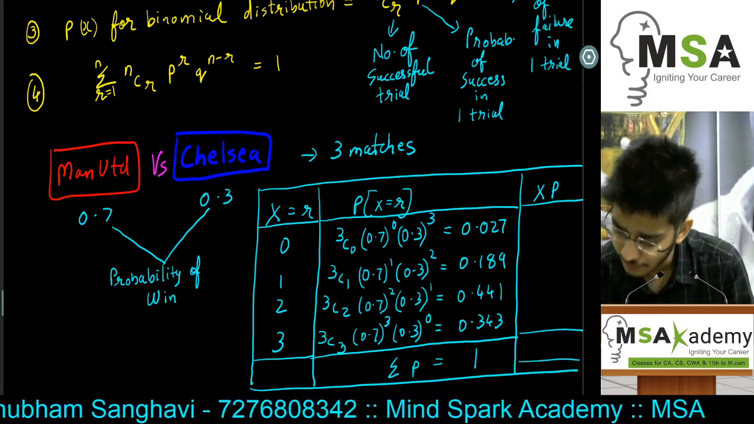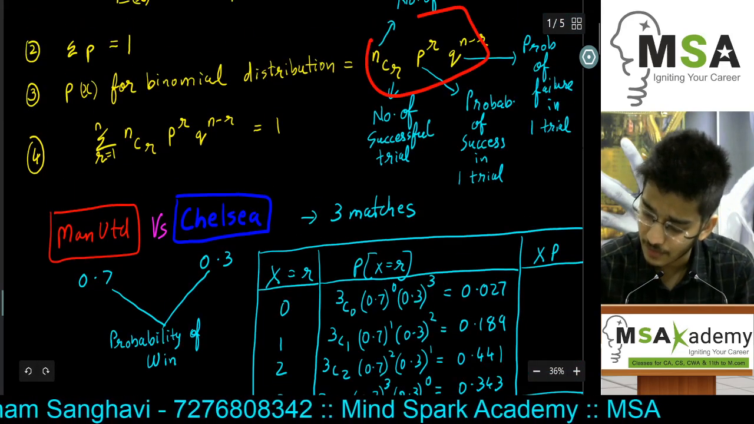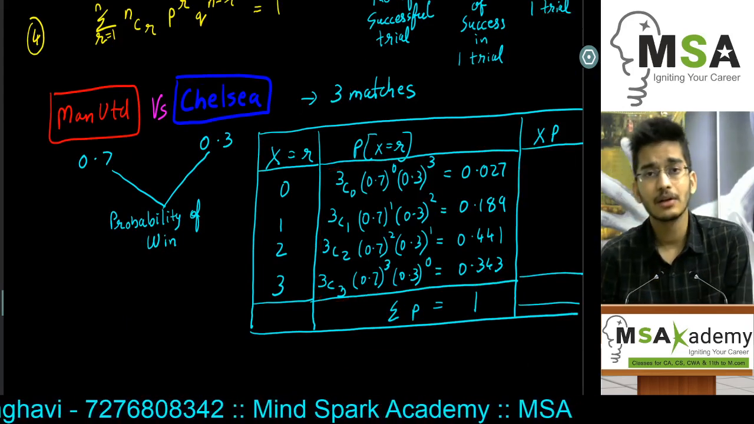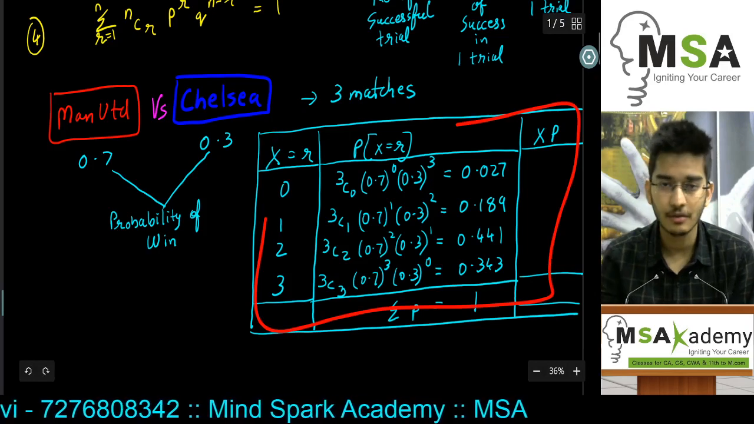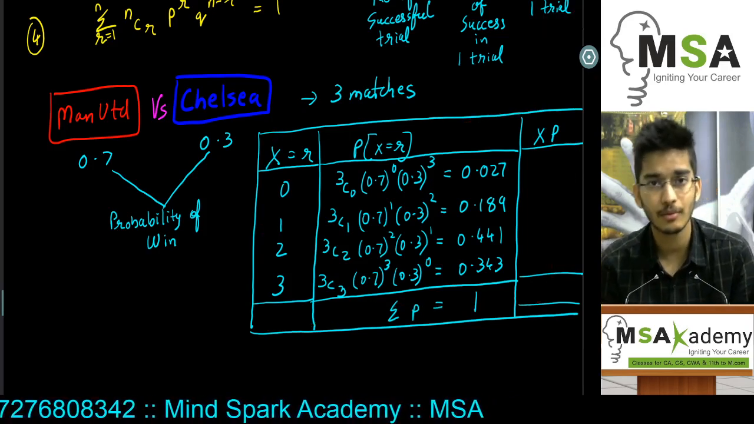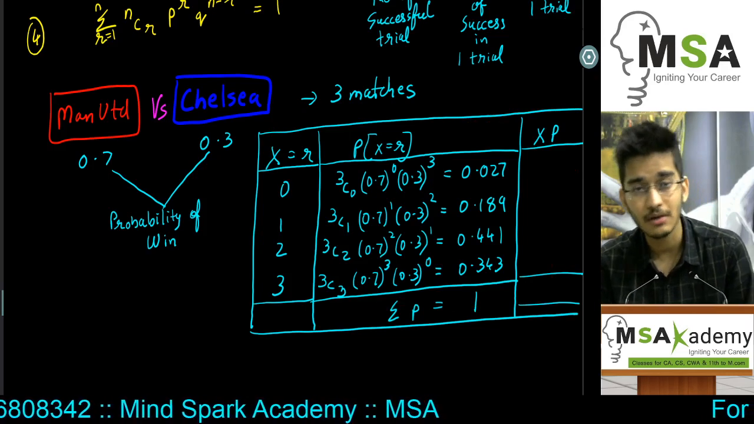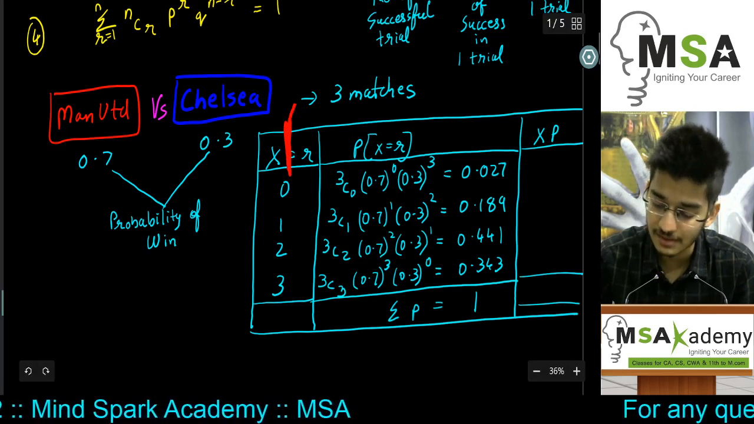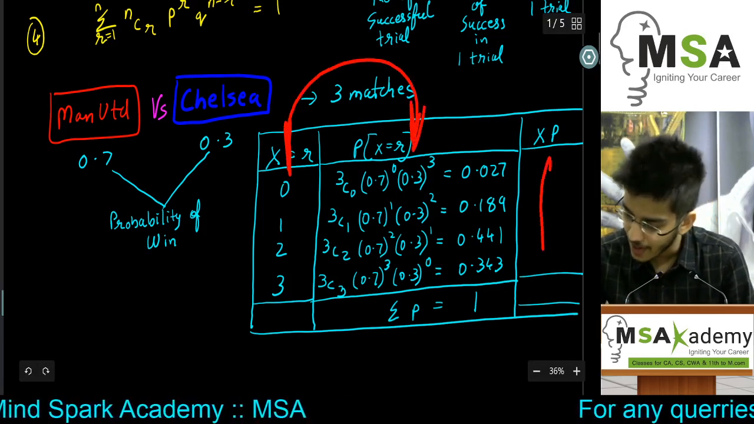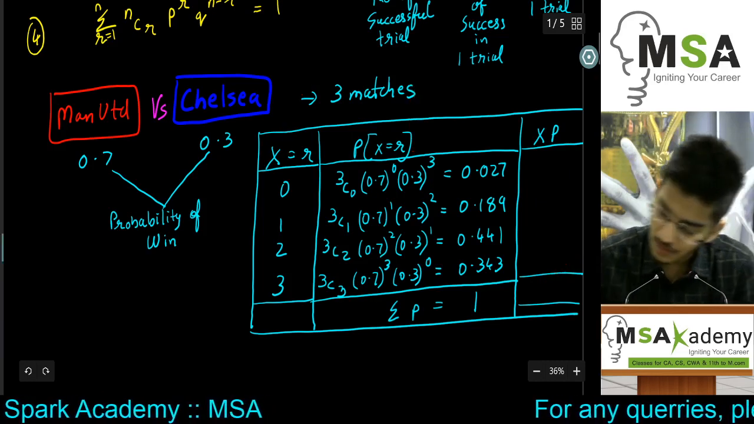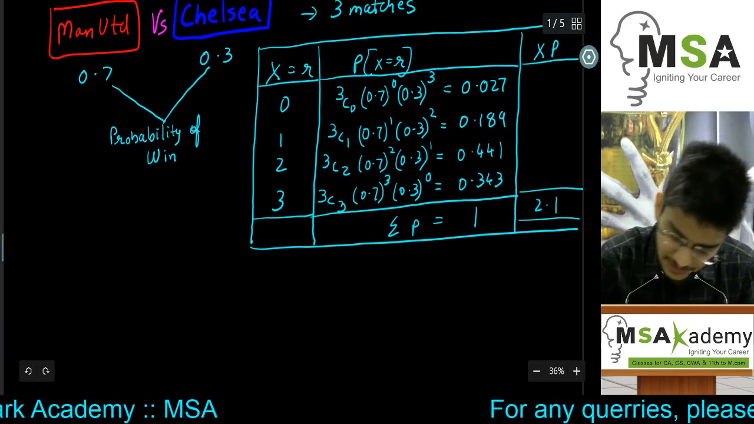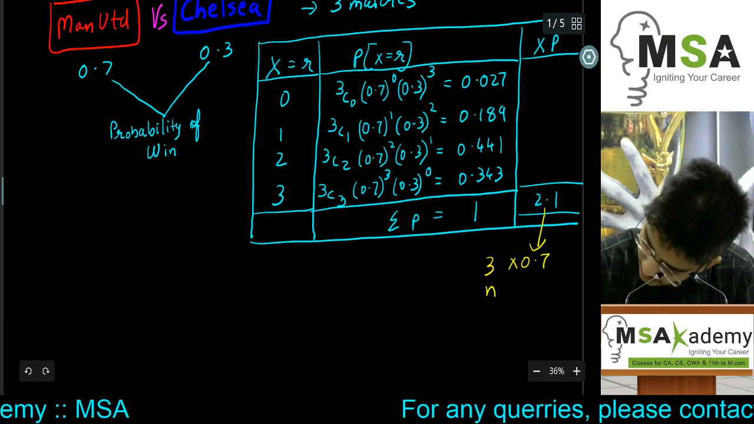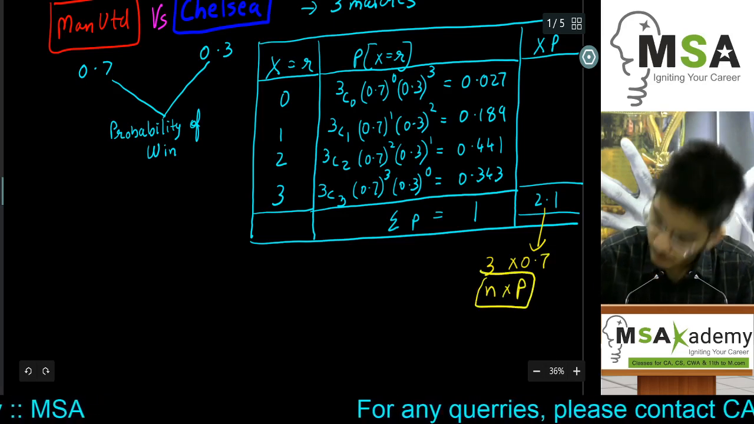Now, if we look at the different substitutions in these formulas, we'll get the different probabilities which I have just written down here. Now, to calculate the mean: this is a binomial distribution, but it is also a probability distribution. So to calculate the mean of this probability distribution, we just multiply the value of x by the value of probability and add all the different results. We'll get the mean, which should be equal to 2.1, which is nothing but 3 into 0.7, which is n into p. This is what we need to prove in this video.